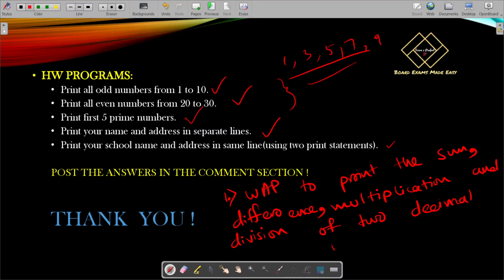Make sure you understand the question carefully. What I have solved in the class was between two integer numbers, but here I have mentioned two decimal numbers. So you have to calculate the sum, difference, multiplication, and division of two decimal numbers. Please solve this question definitely and post it in the comment section.